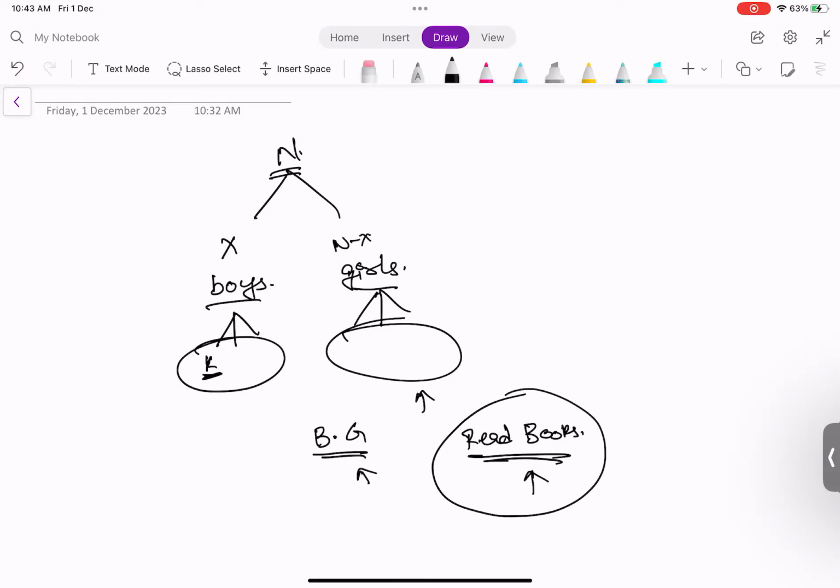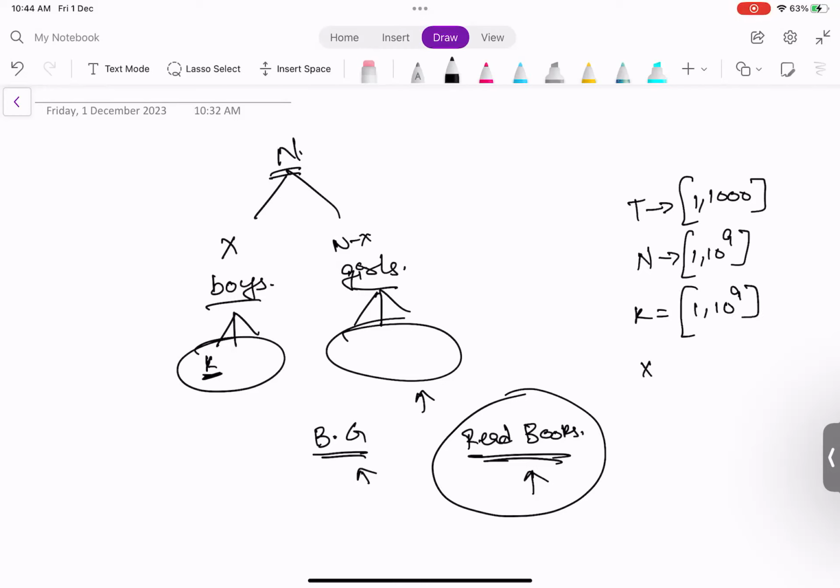That is the question. If we look at the constraints, the number of test cases is in the range of 1 to 1000. We have our n value, which is the total number of people, in the range of 1 to 10 power 9. Then we have our k value, which is again in the range of 1 to 10 power 9.